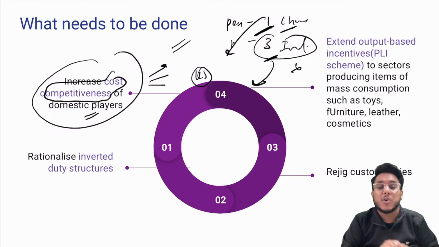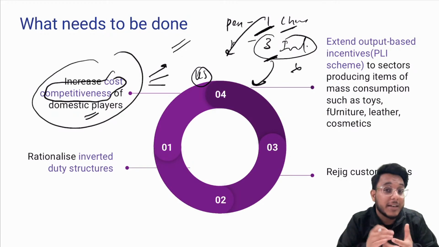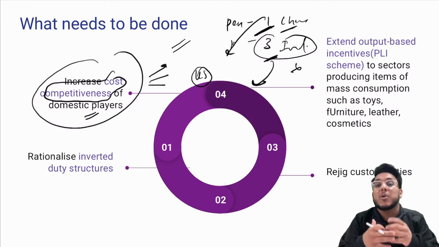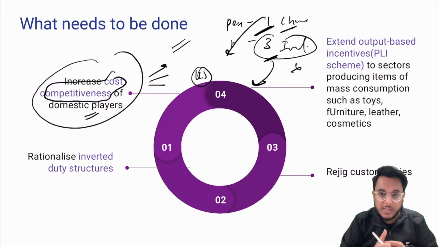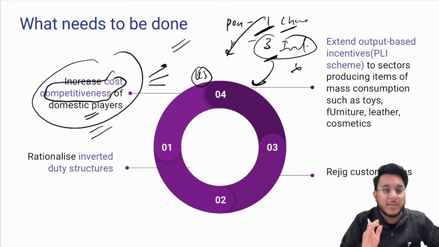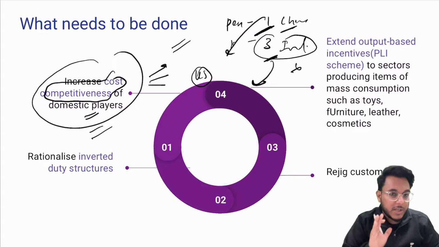Now, what are the challenges? Logistic challenges are there. Sometimes internal transportation is expensive. Sometimes the cost of manufacturing is expensive because power is expensive, raw material is expensive. We need to identify such challenges and make our manufacturing sector cost competitive.